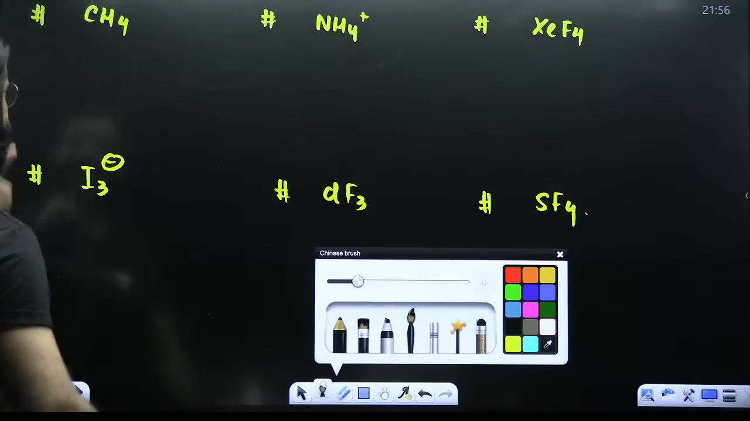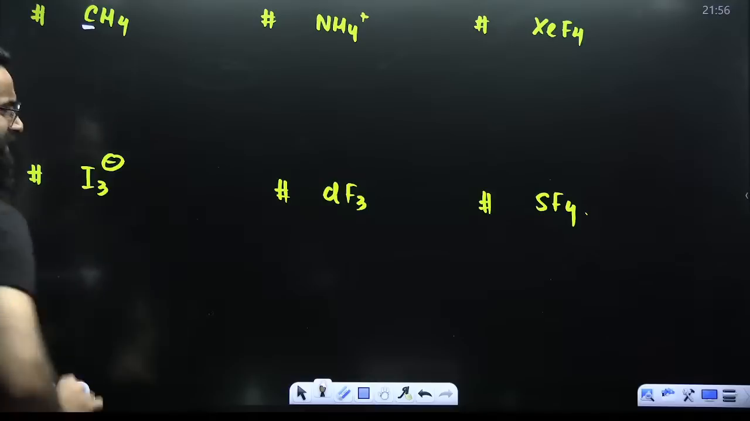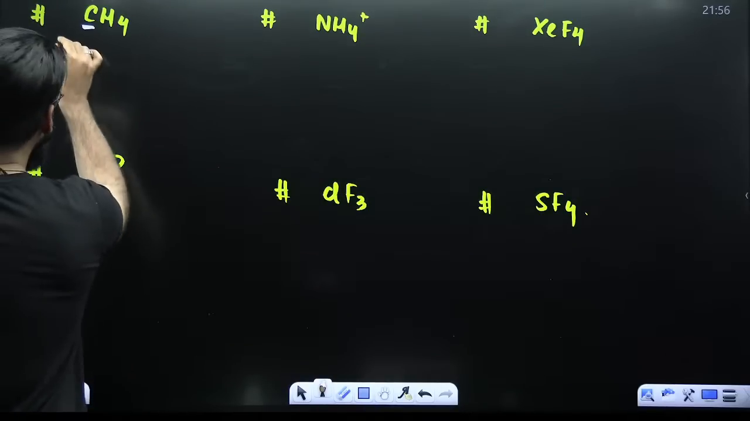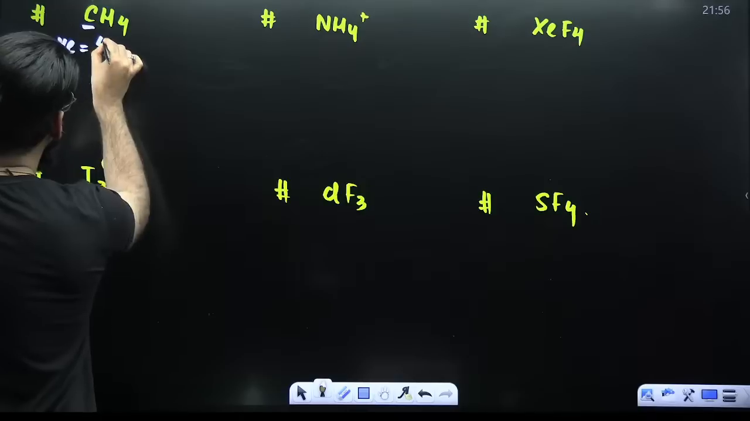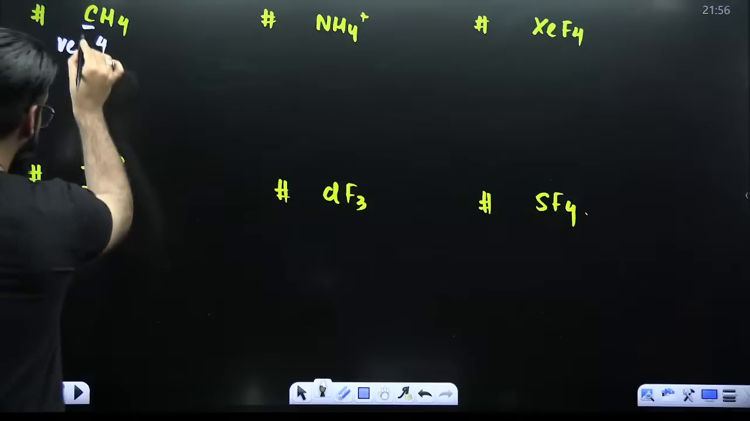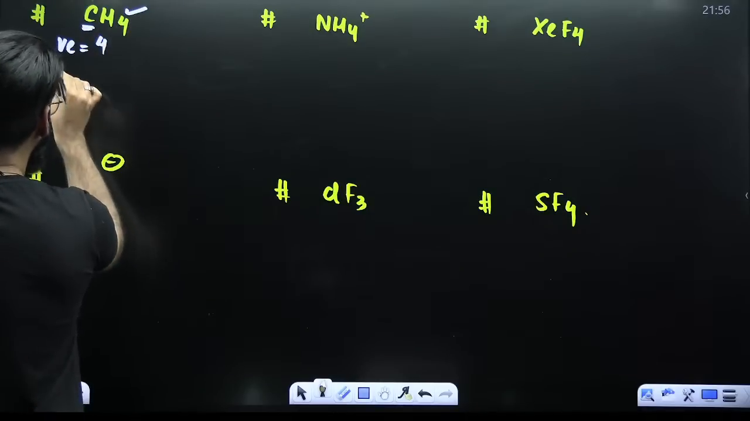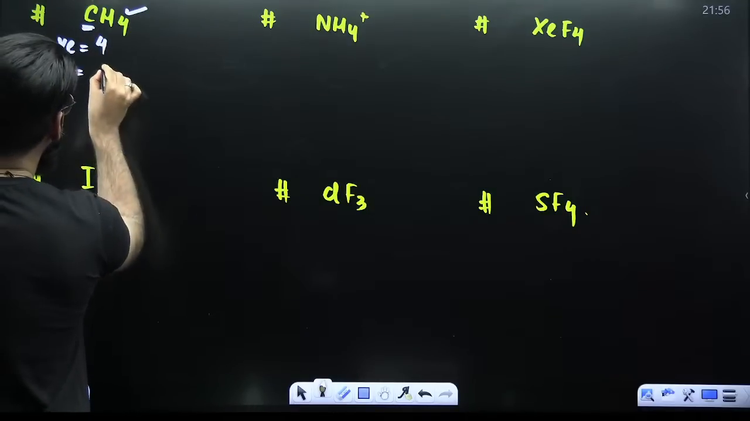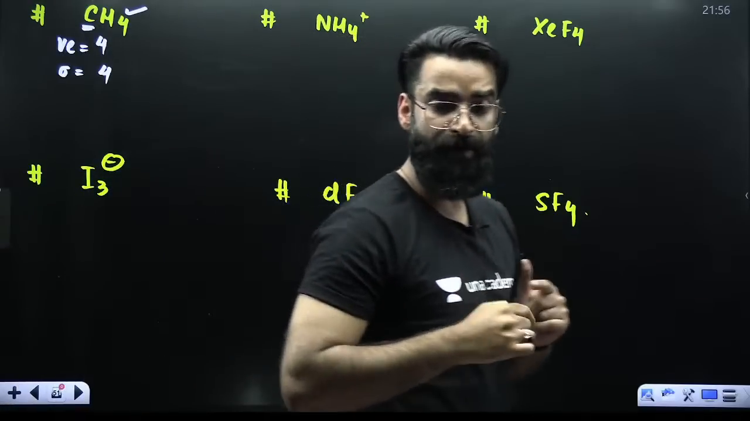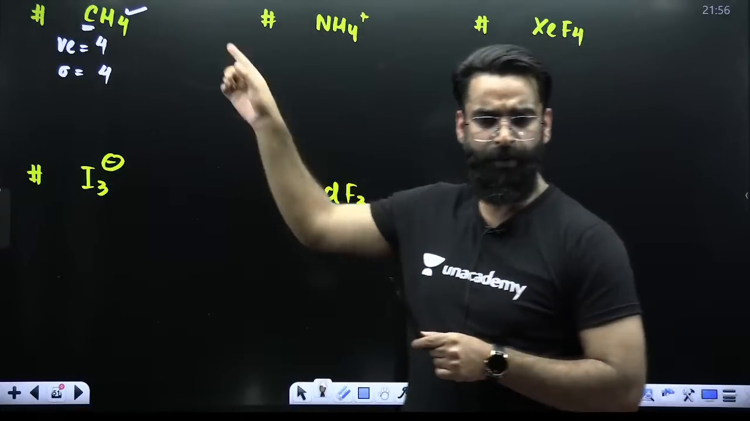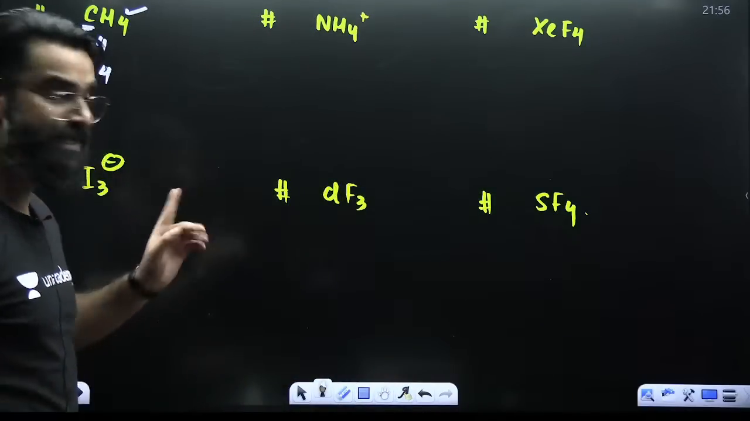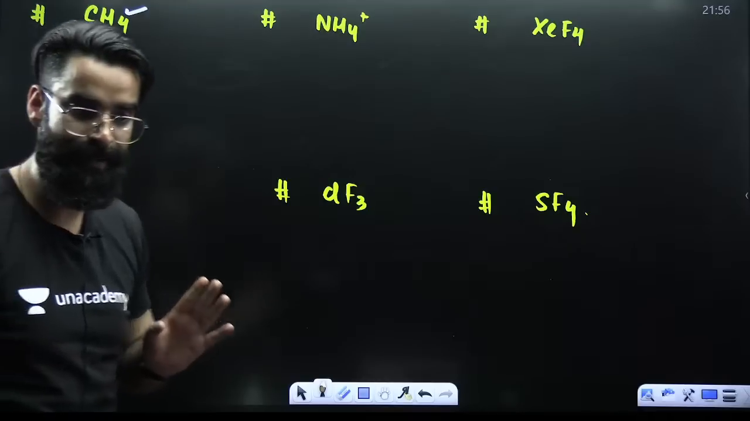First of all, in case of CH4, the central atom is carbon. How many valence electrons does carbon have? 4 valence electrons. How many surrounding atoms are there? 4. Remember, the number of surrounding atoms is equal to the number of sigma bonds. So 4 surrounding atoms, 4 sigma bonds. So carbon is forming 4 sigma bonds.